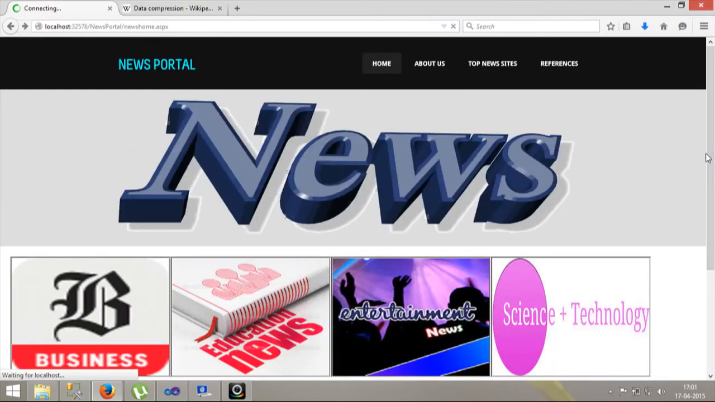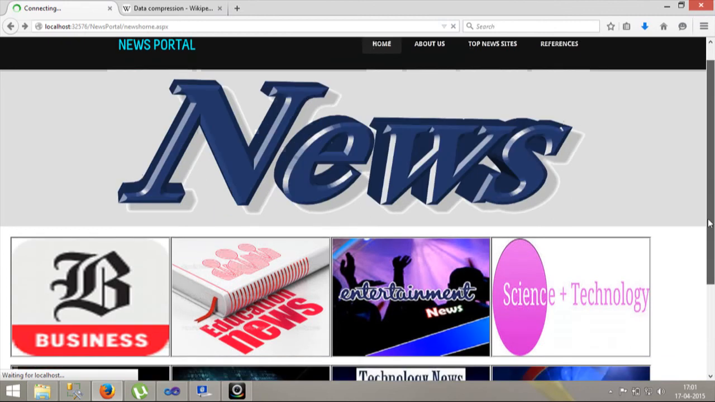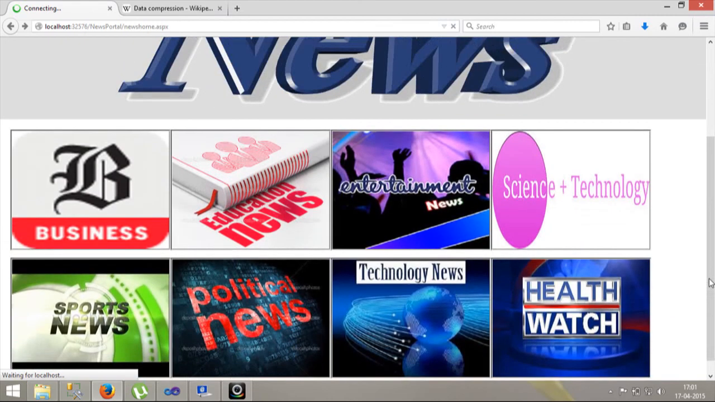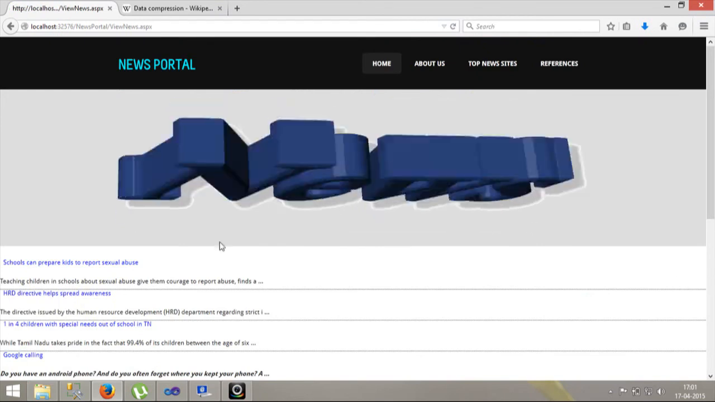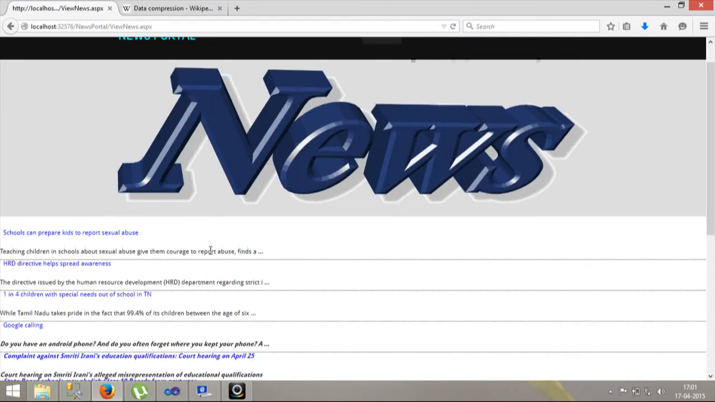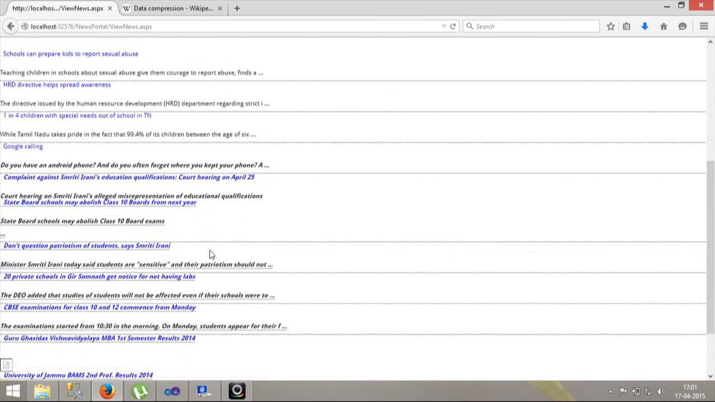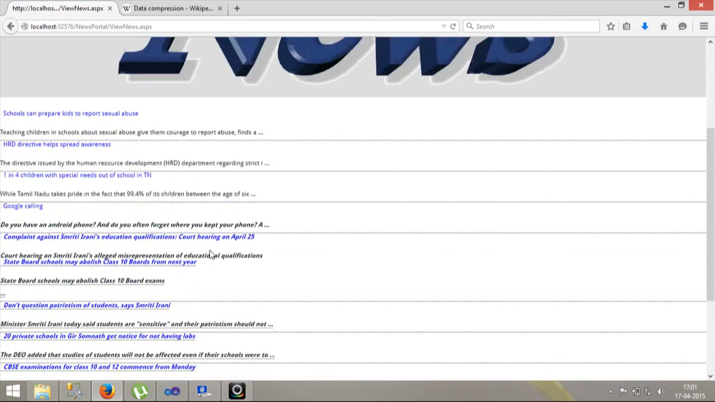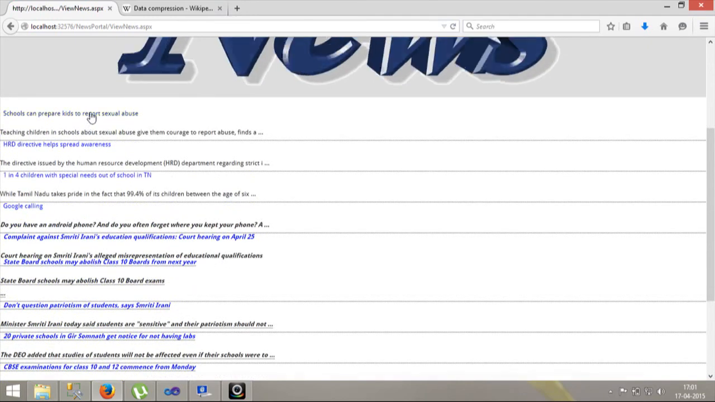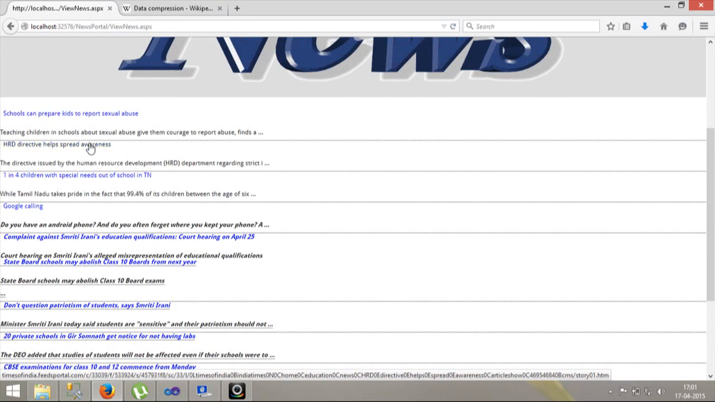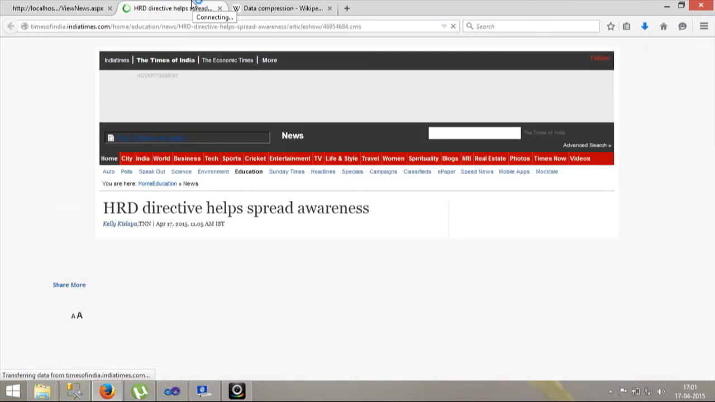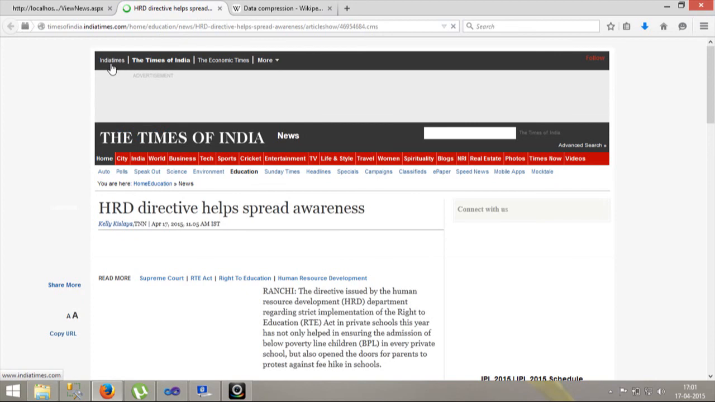Okay, so this is our news module. As you can see here, we have different categories of news, that is business, education news, entertainment news, and if we click on any one of them, then we will be navigated to another page, and we can see all the news, such as schools can prepare kids to report something. If we click on any of the links, then we will be redirected to the original site from which that news was extracted, and we can see the detailed news.